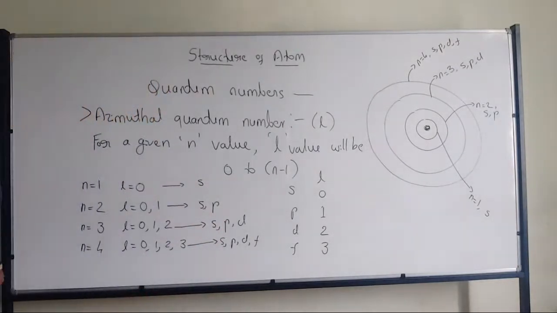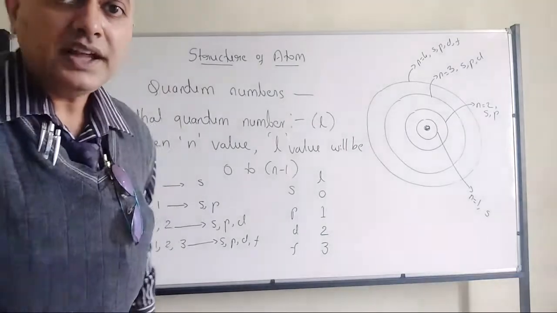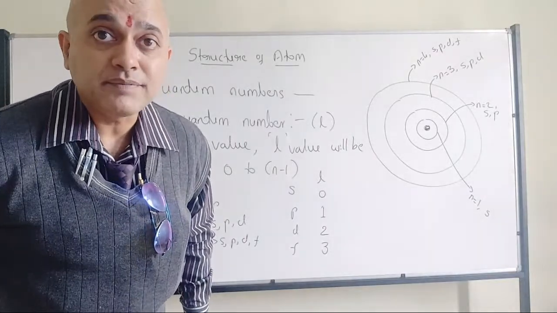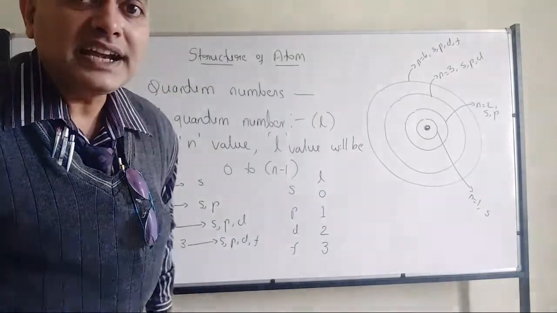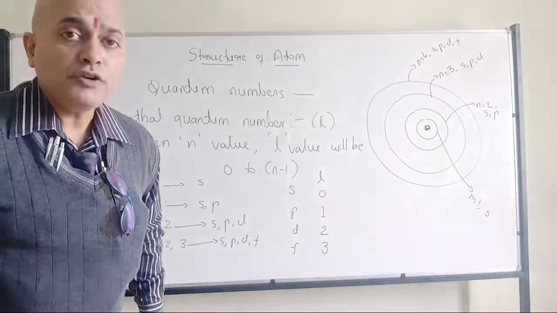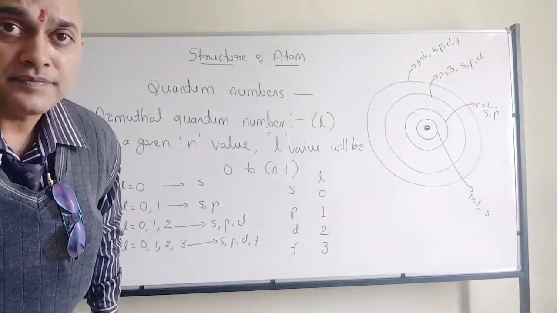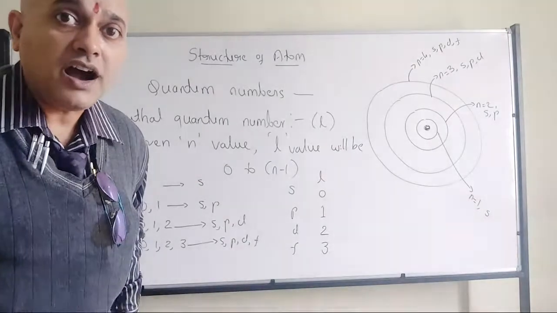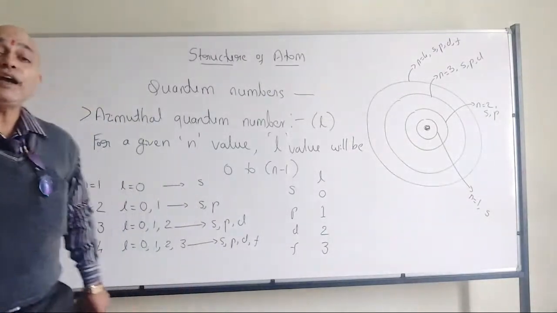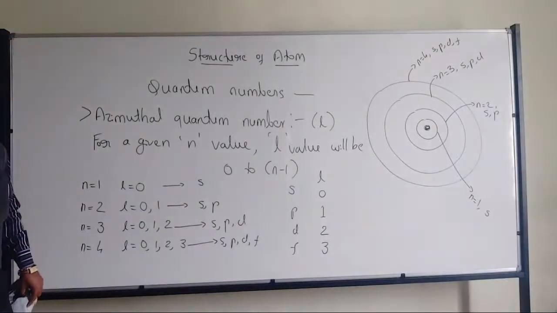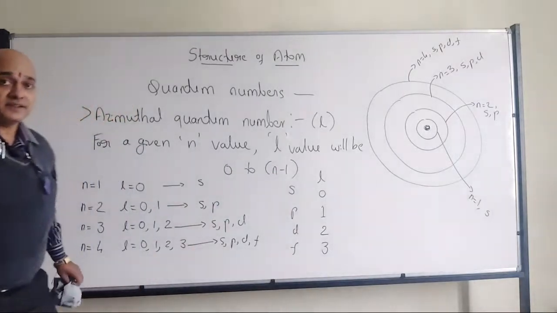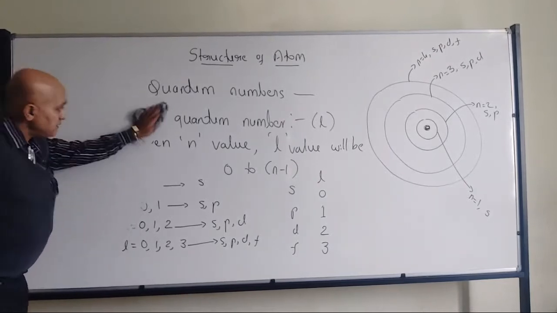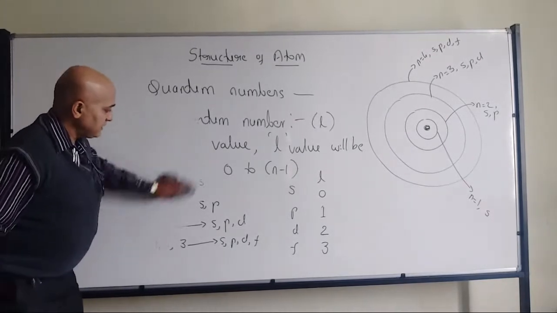So that means L value will be decided by what? Any one of you. At the end, another question I am asking. Who is going to decide the value of L? All this explanation I have given, I want to see how much. Sanya, very good. L value will be decided by the principal quantum number, n minus 1. So the azimuthal quantum number value will be decided by the principal quantum number. Very good answer.